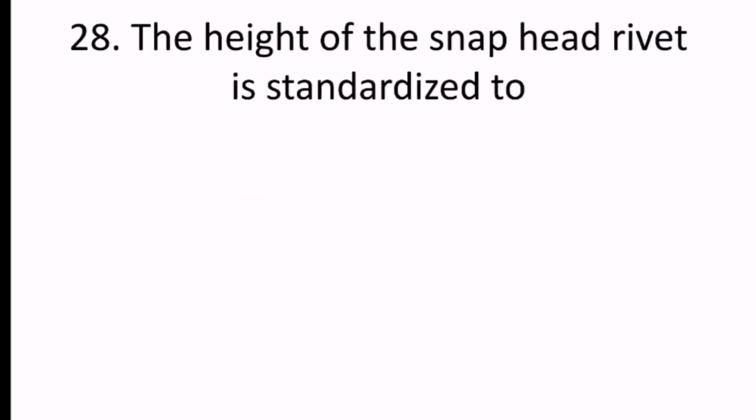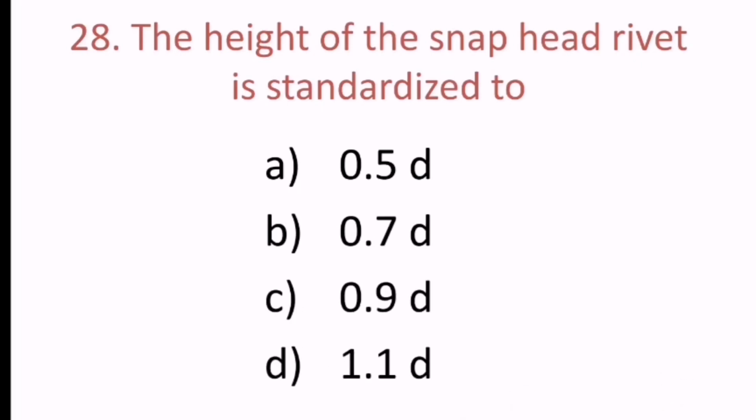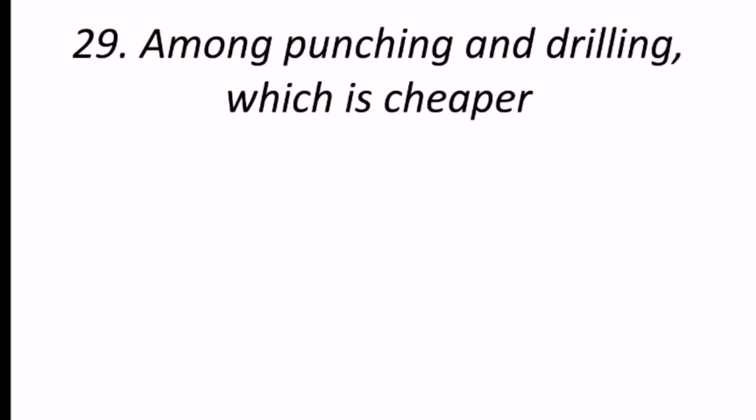28th question, the height of the snap head rivet is standardized to 0.5D, 0.7D, 0.9D, or 1.1D. For a snap head, the height is 0.7D.